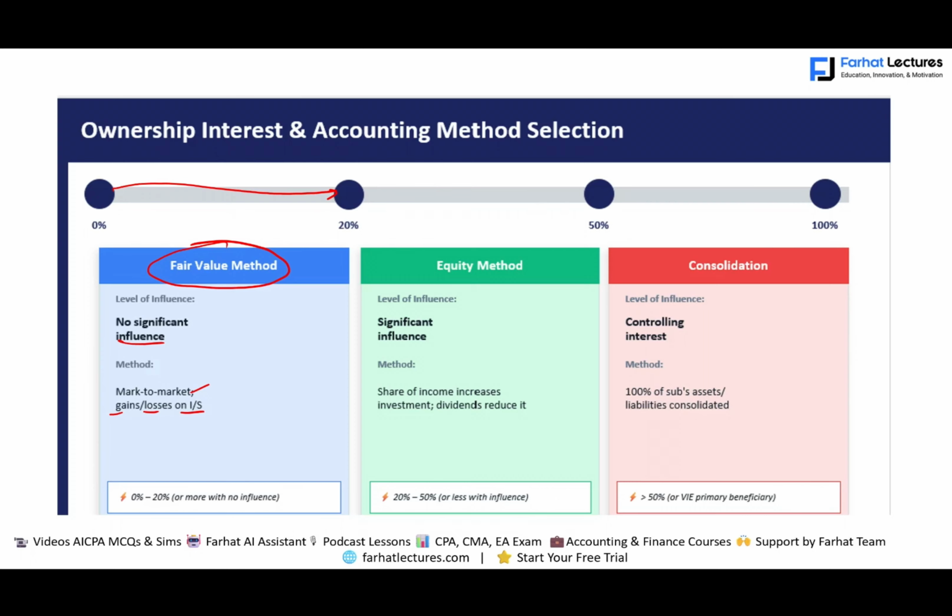In this session, we will focus specifically on how the fair value method works. I will not do any mark-to-market accounting in this session. Mark-to-market accounting is covered separately in depth in other sessions, but today we're going to look at accounting for the investment using the fair value method without mark-to-market. Let's go ahead and get started.